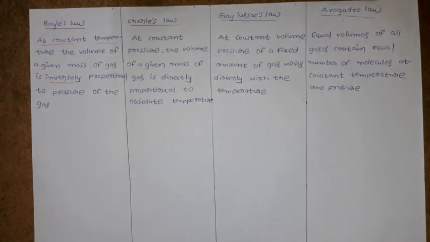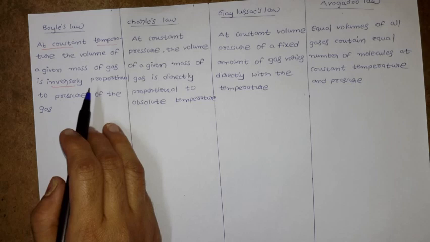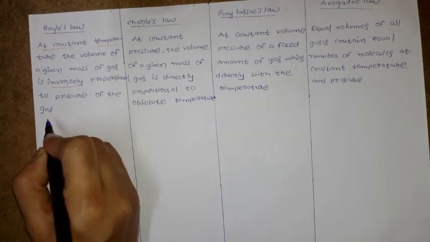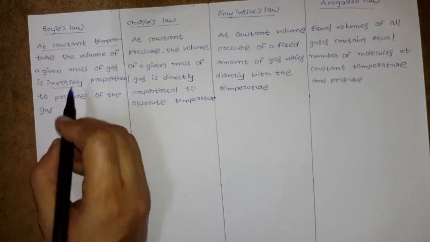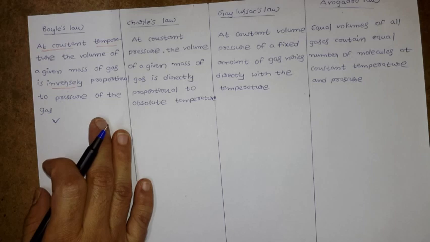Means what? Here, for example, a given amount of a gas is given. For that, assume volume V and pressure P has the relation. How?